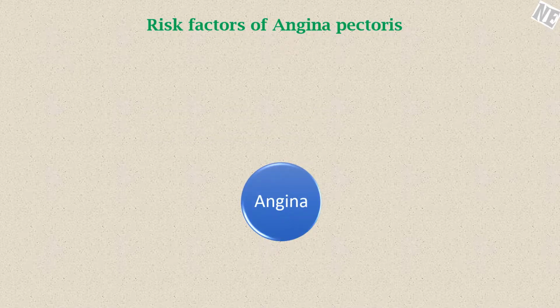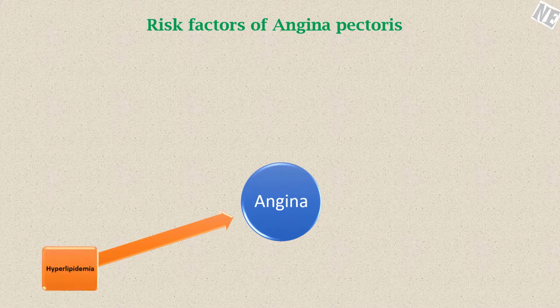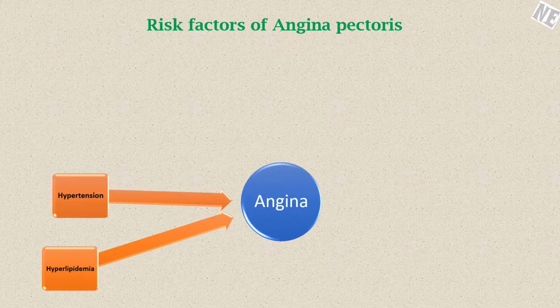Risk factors of angina pectoris. First one is hyperlipidemia. Cholesterol is a major part of the deposits that can narrow the coronary arteries. Increased low density lipoprotein increases the risk of angina. A high level of triglycerides is also undesirable. Hypertension. High blood pressure damages the arteries. It leads to hardening of the artery, which reduces the blood flow through the coronary arteries.